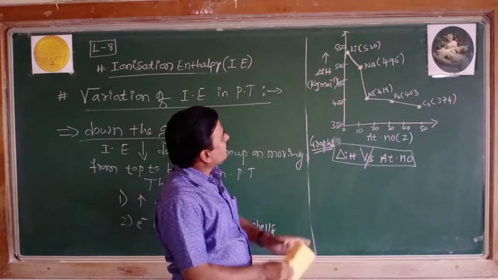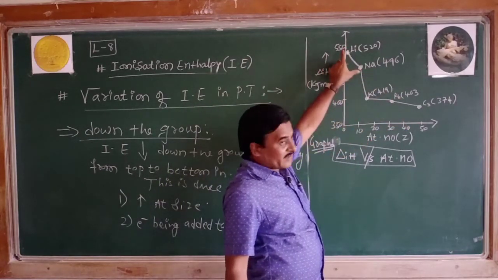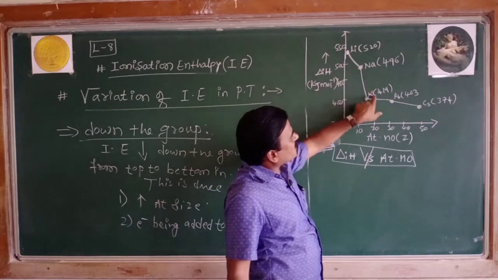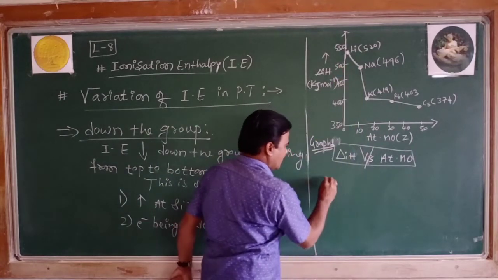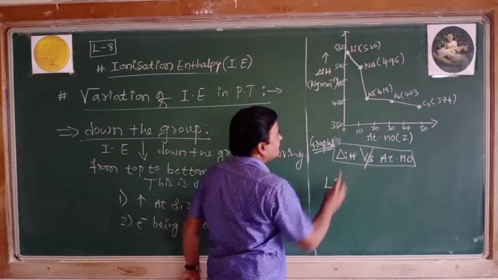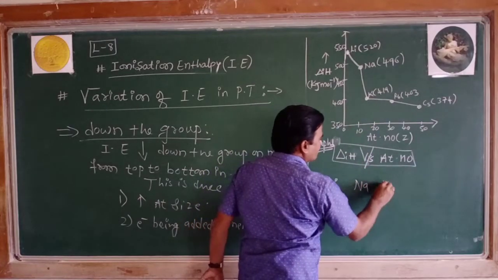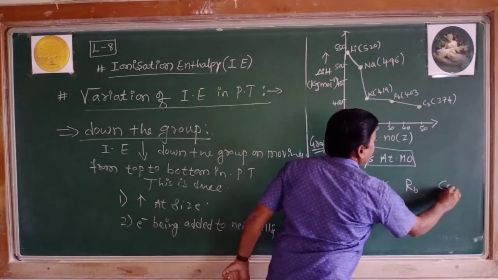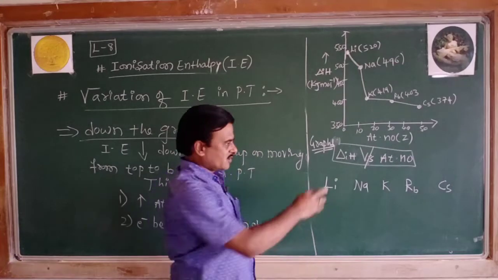Now you can see from this graphical representation the elements belonging to the first group: lithium, next sodium, next potassium, rubidium, cesium, and the last element, being radioactive, is not taken here.